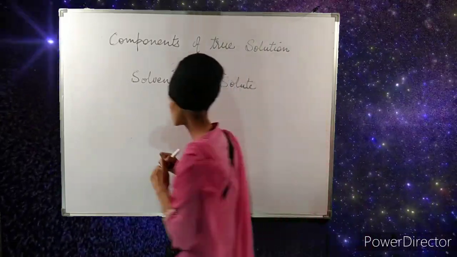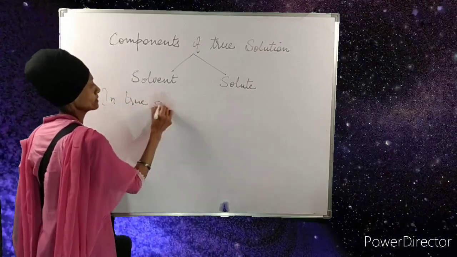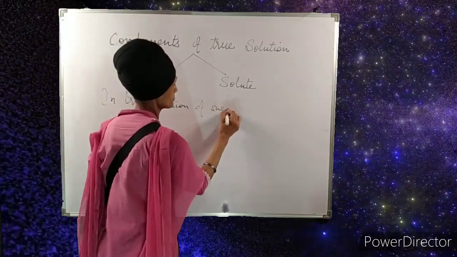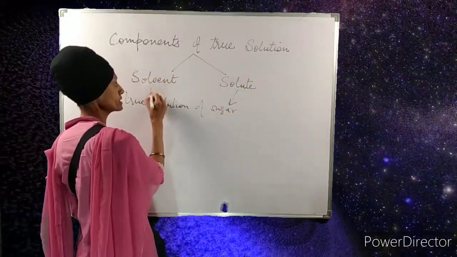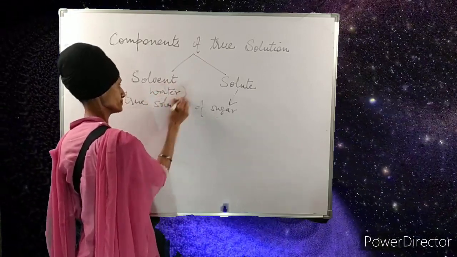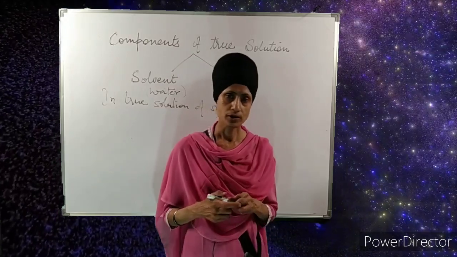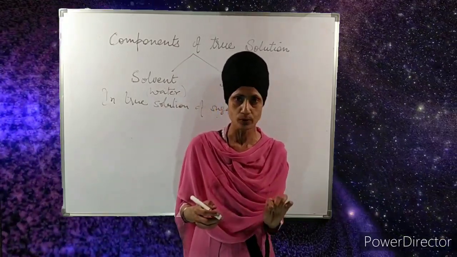So in a true solution of sugar, the solute is sugar and the solvent is water. There are many more examples you can take in daily life, and you can come to know which one is the solvent and which one is the solute. Solute is always present in small amount.